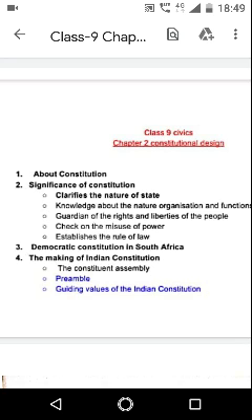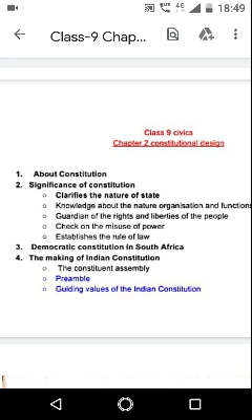Both these documents were committed to the inclusion of universal adult franchise, right to freedom and equality, and to protecting the rights of the minorities in the constitution of independent India.